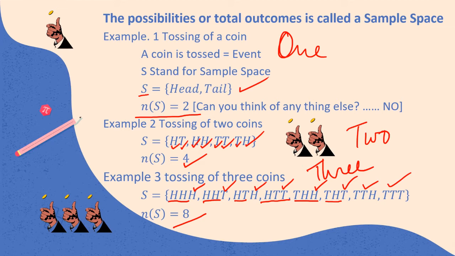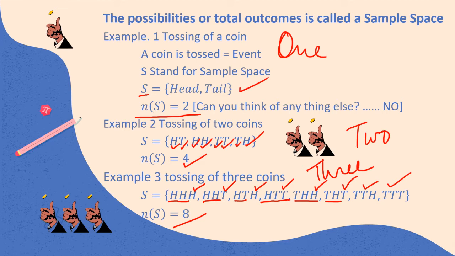It is not rocket science. Can you think of a ninth outcome? No, you cannot. So when you toss three coins in the air, the total sample space n(S) is equal to 8. I hope I have been very clear in making you understand how we arrive at this sample space.